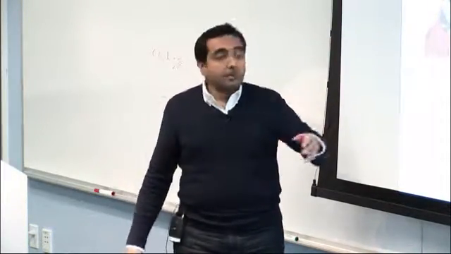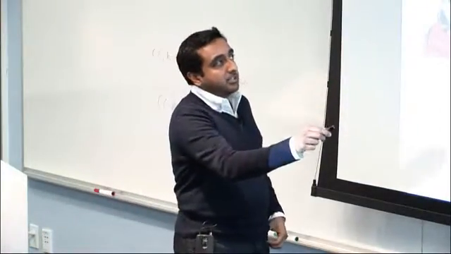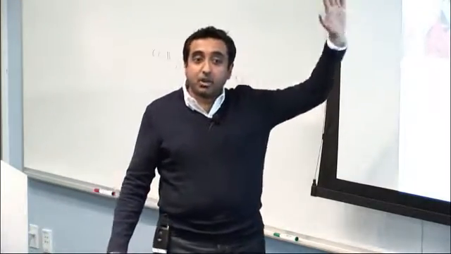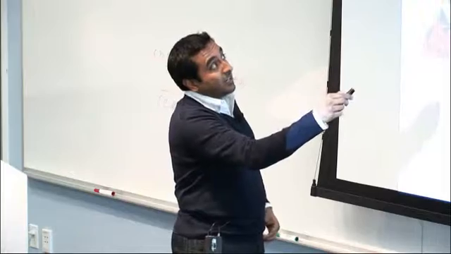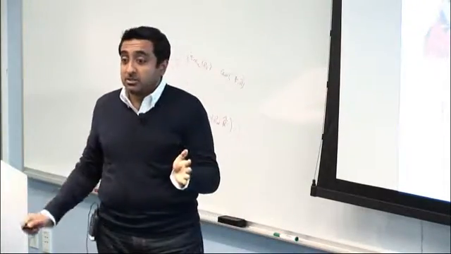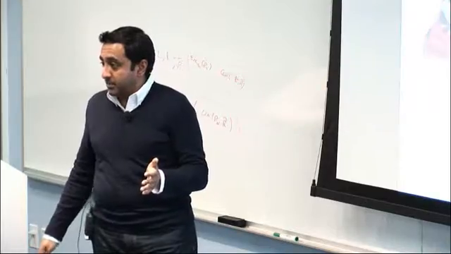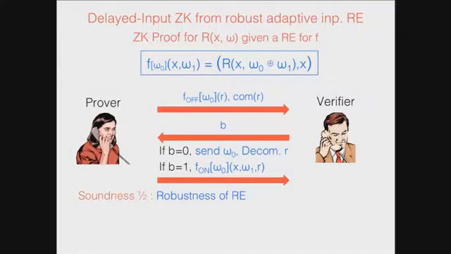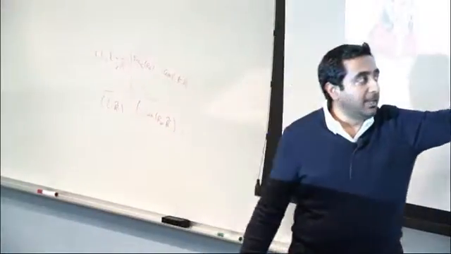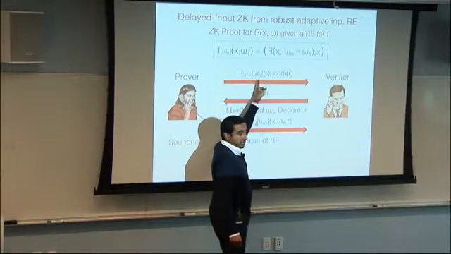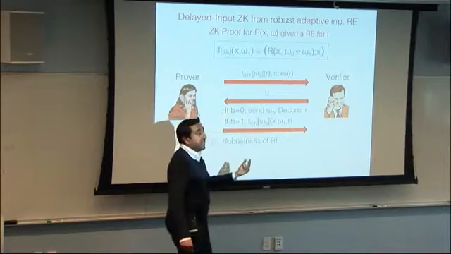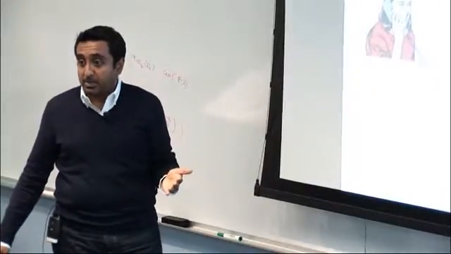Okay? So now if you look at this protocol, the first round does not require the input statement. It just requires the randomness, and remember the offline part didn't require anything. It actually required this w0, but the w0 is just chosen at random to define this function f. Okay? Now, the soundness half follows just like before, but we are going to use the robustness. And how do we use the robustness? Because if you reveal both these guys, then you're giving me randomness consistent with the honest encoding of the offline part, as well as you're giving me a consistent online part that evaluates to 1, and this is exactly prevented by robustness. Okay?